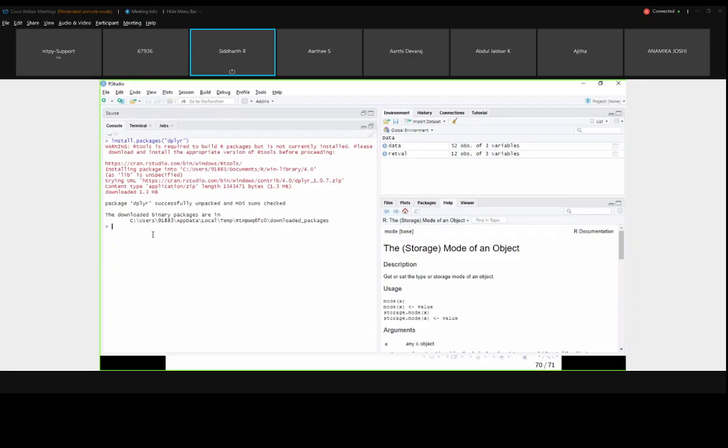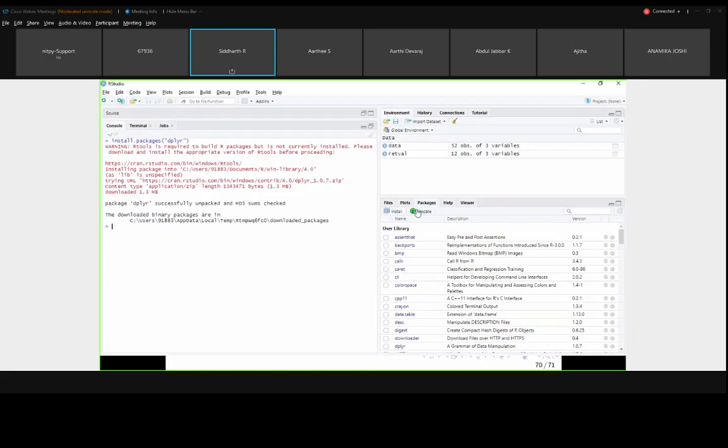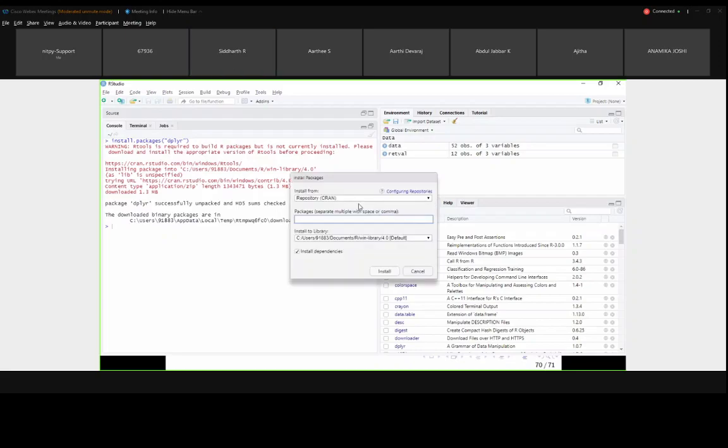Another way is an option called Packages here. If you click that, there is an option to install package. If you click that, it will ask for the repository, most probably CRAN. If you give the package name dplyr, related packages will automatically come. So dplyr is here. And there is an install dependencies option, which I will explain tomorrow. If you click install, this will install to your R environment. This is the way to install packages, where dplyr is used for data manipulation, which we will see tomorrow morning.